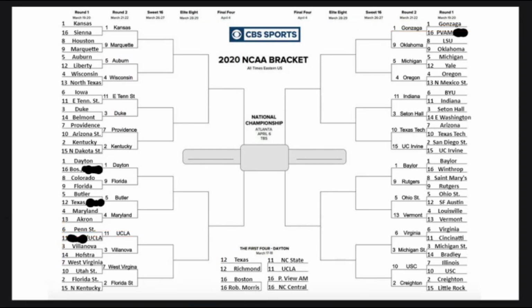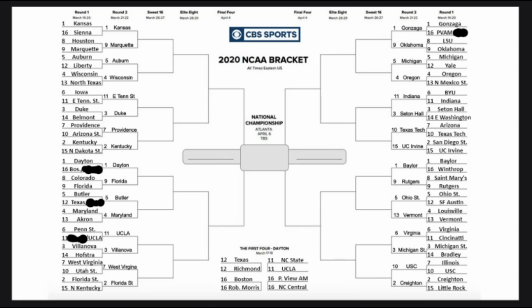So after one round, taking a look at the bracket, teams that caught me by surprise is UCLA for sure. UCLA and UC Irvine both caught me by surprise, and Vermont. You could throw USC in there as well. As for Cinderellas, I like East Tennessee and Texas Tech.